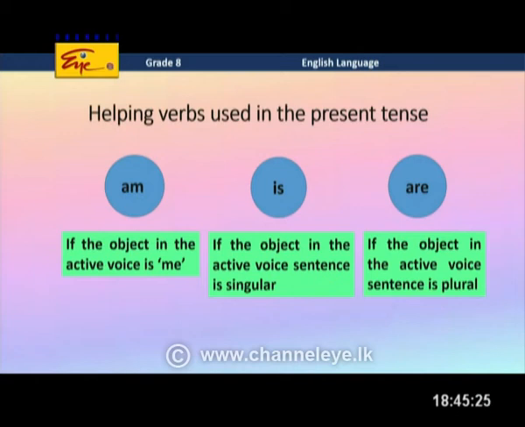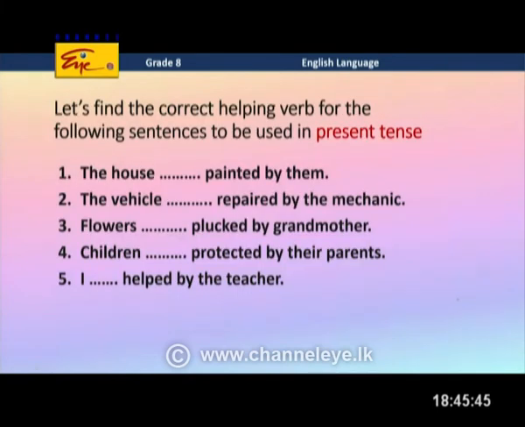So, am is used if the subject is me in the active voice sentence. If the subject is singular, we can use is. And if the subject in the active voice sentence is plural, we can use are, right? Am, is, are, right? So, you have an activity to practice this.